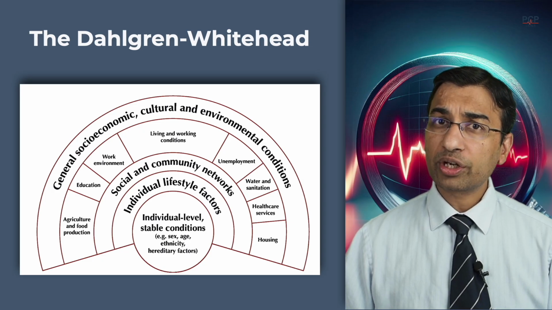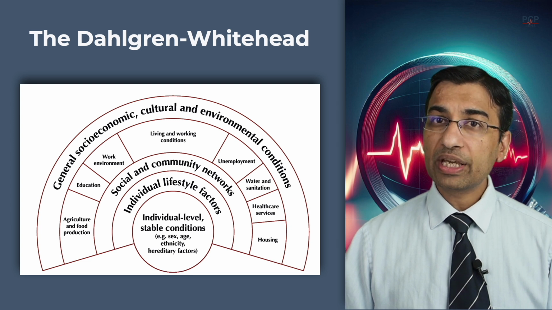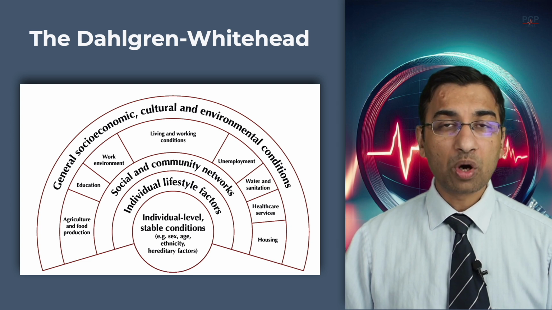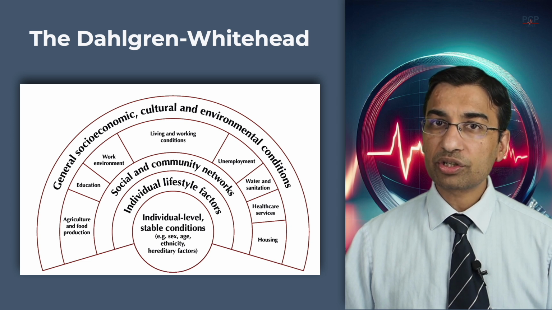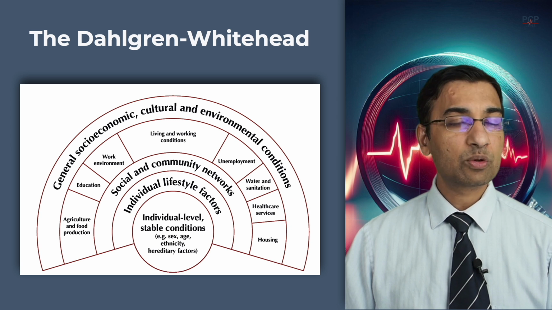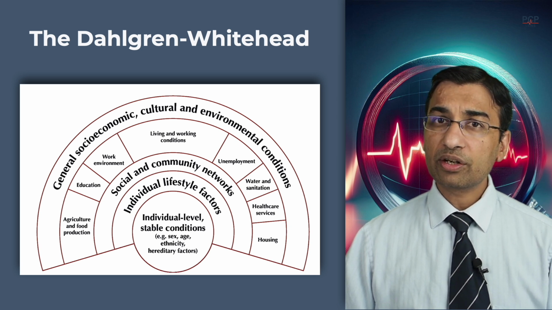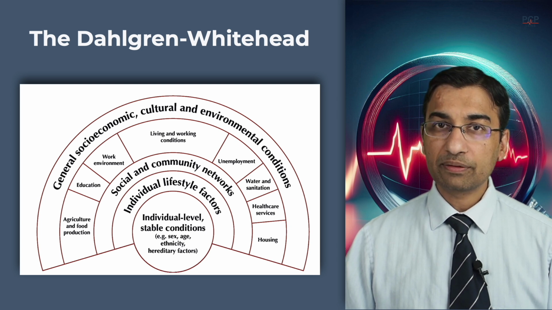Another way to look at the socioeconomic determinants of health is using the Dahlgren-Whitehead model. This shows the interrelated and nested layers of what affects health outcomes. The outermost layer includes general socioeconomic conditions such as living and working conditions, education, employment status, housing, etc. Nested under this layer is the social and community networks, and last is the individual lifestyle factors.